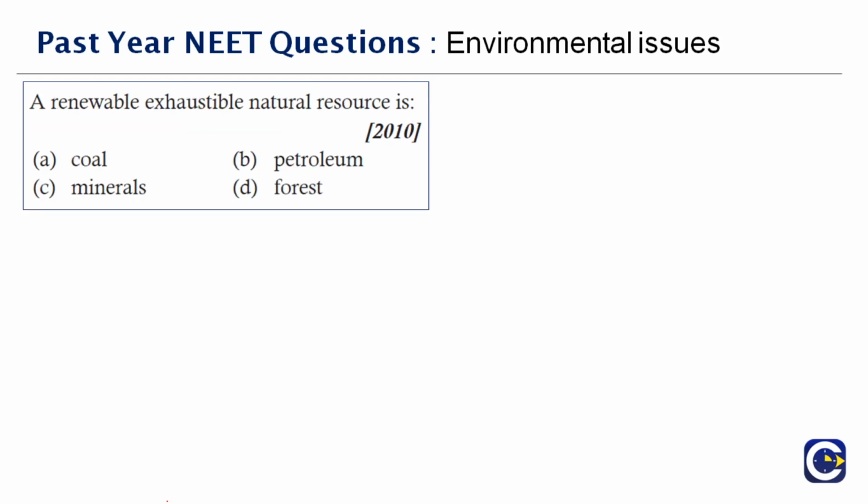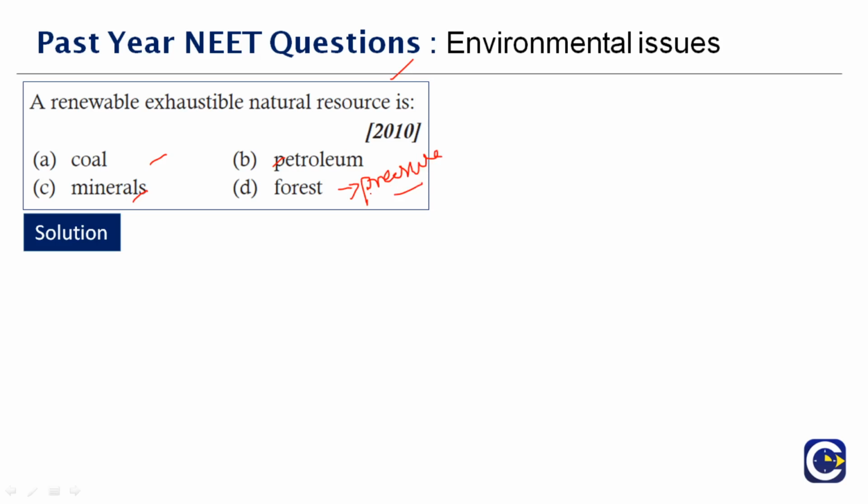Next question here. A renewable exhaustible natural resource is dash. So let's analyze here. Coal is non-renewable, petroleum is non-renewable, minerals are also non-renewable depending upon the mineral you choose. The renewable exhaustible natural resource is forest. Exhaustible resources are those natural resources that are likely to be exhausted due to their continuous use. So if the pressure on it is so much, then the usage also is more. When the usage is continuous and at an increased rate, you are actually using above the level.